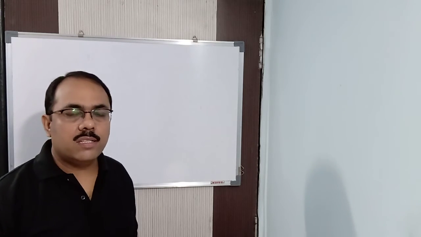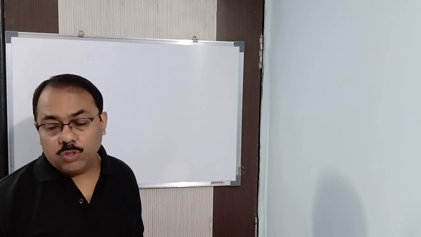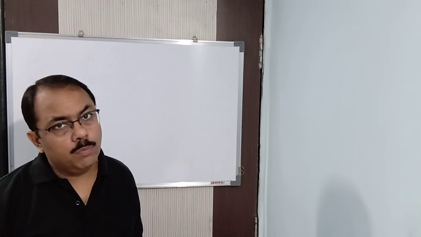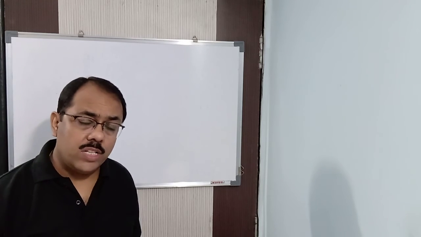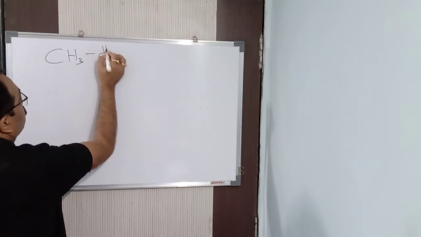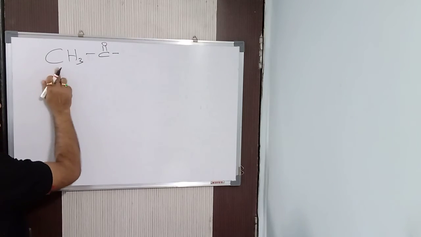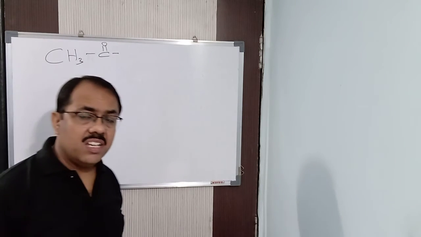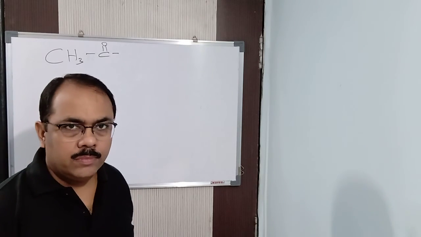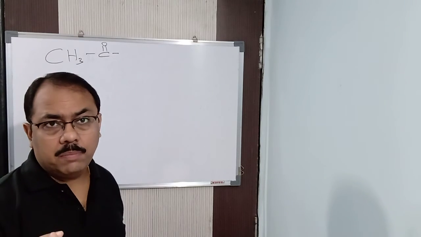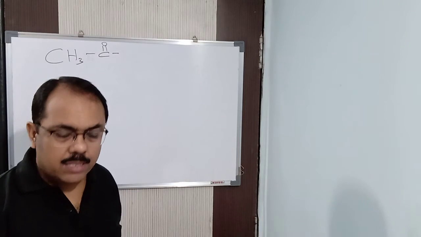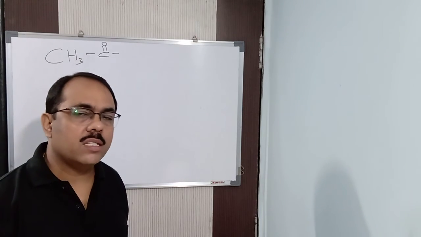You have seen it. In the iodoform test in the alcohol chapter, I told you that the necessary condition is that the compound should have a CH3CHOH group present in it. Here, in the case of aldehydes and ketones, the necessary condition is that the compound should have a CH3CO group present in it. If any aldehyde or ketone contains a CH3CO group, then it will give the haloform test. Remember the condition.